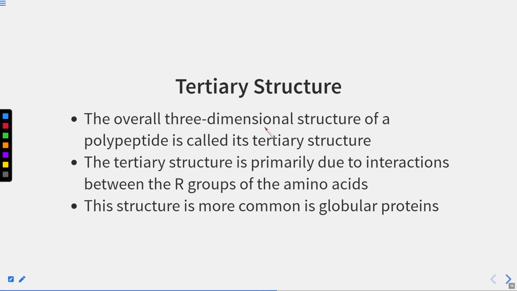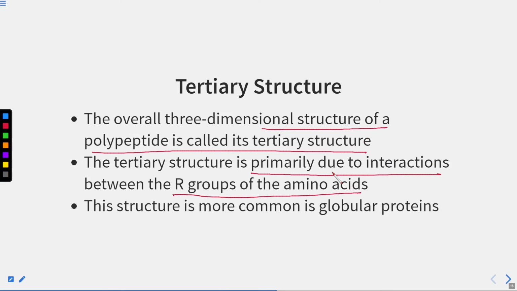The overall 3-dimensional structure of a polypeptide is called its tertiary structure. The tertiary structure is primarily due to the interactions between the R groups of the amino acids. Now we have seen the secondary structure. After that, we can see the tertiary structure formation, right? So there is further folding of the protein and it forms the tertiary structure. This structure is more common in globular proteins.